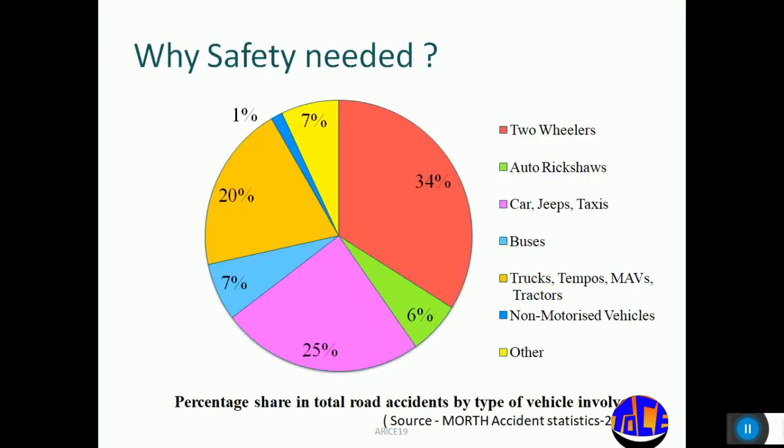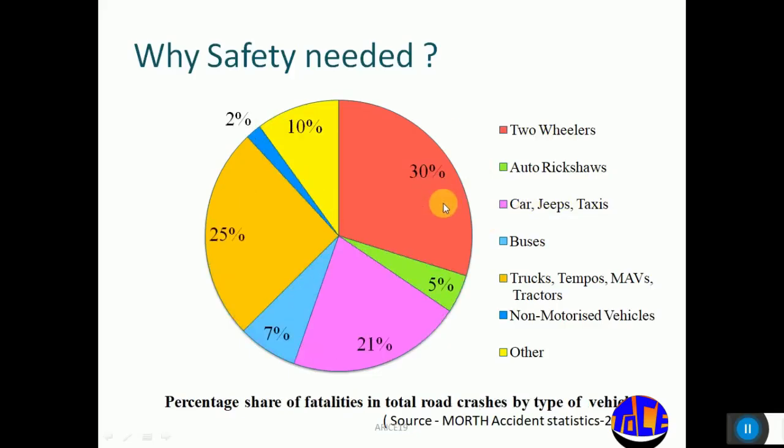These are the statistics taken from Road Accident Statistics 2017. It shows that more than 50% of accidents are shared by two-wheelers and four-wheelers. And these are the fatality rates, the death rates. It also shows that more than 50% is shared by two-wheelers and cars.